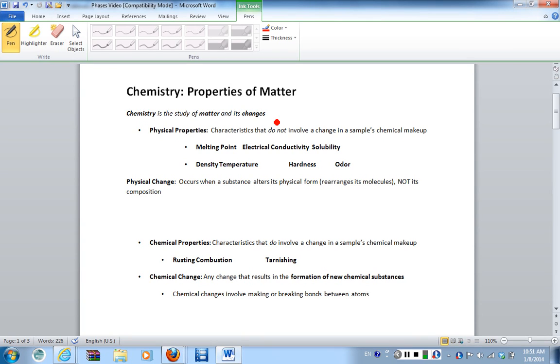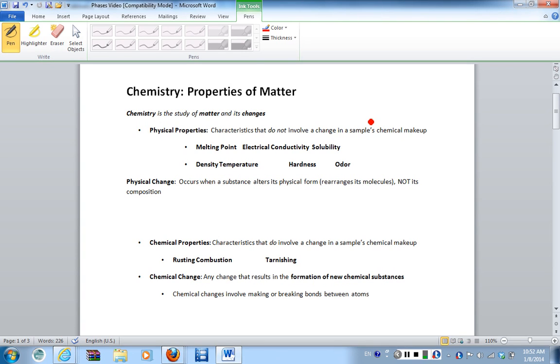So we have both physical and chemical things that occur to matter. Okay, the first we're going to look at is the physical. So there are both physical properties and physical changes. Okay, physical properties are defined as characteristics that do not involve a change in the sample's makeup. So what do I mean by that? Well, it basically says that what you start with is what you end with. Okay, so you're not making any new compound, nothing is changing with respect to the chemical makeup of your substance.